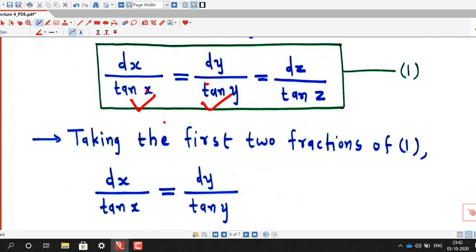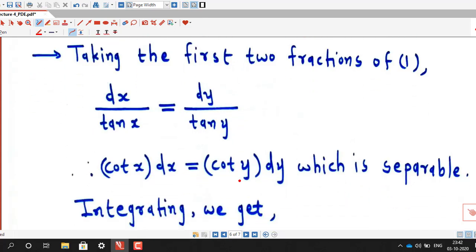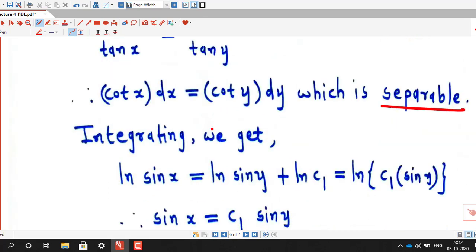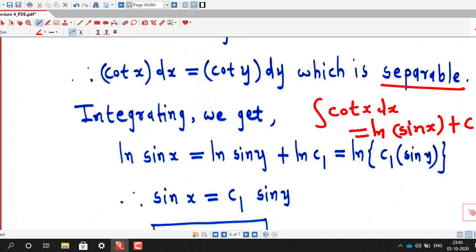Suppose we take the first two fractions of 1, then we obtain dx upon 10x equal to dy upon 10y, and this I can rewrite as cot x dx equal to cot y dy. So this is also separable. So if we integrate, we get log sin x equal to log sin y plus log c1. As we know, the integral of cot x is log sin x plus c.